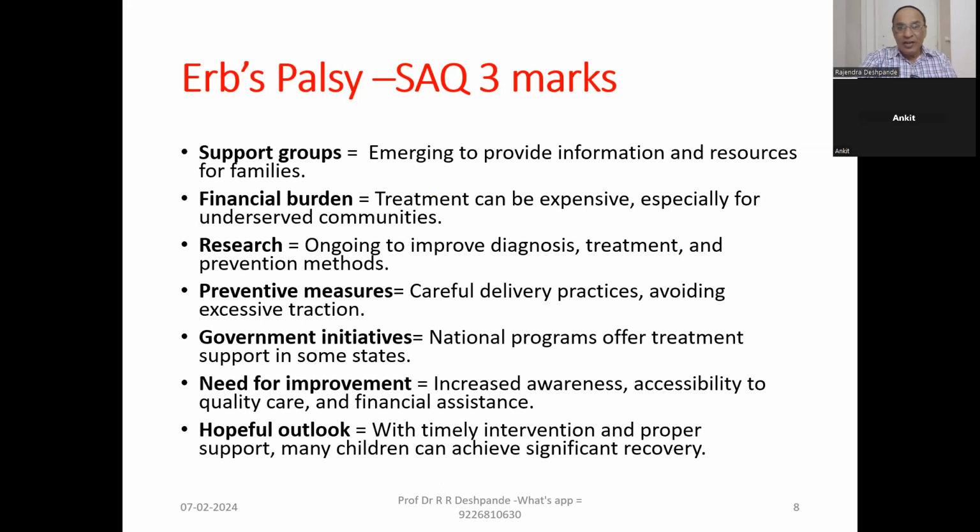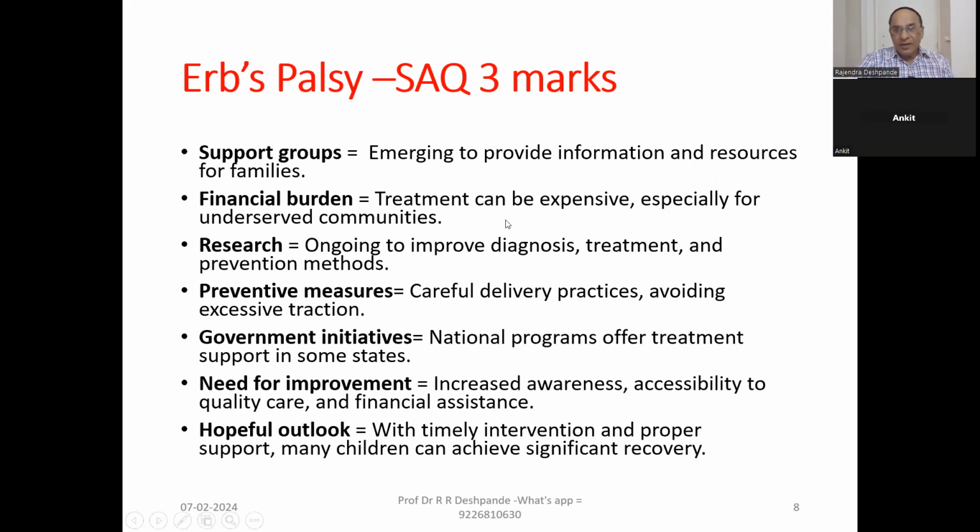Diagnosis is very late, and naturally there will be more weakness in that particular hand. But fortunately, there are support groups helping with this problem, emerging to provide information and resources for the families. The NGO will come to your house, they will explain how to do the physiotherapy, they will give the addresses and phone numbers of physiotherapists and Ayurvedic Vaidyas, and they can start with some Snehana, Svedana, Abhyanga, oil massage, fomentation as early as possible, and exercises. Of course, exercises are much more important.